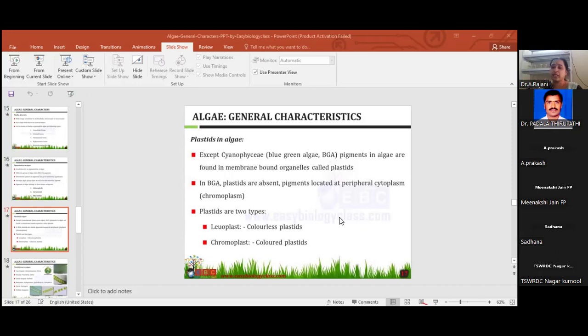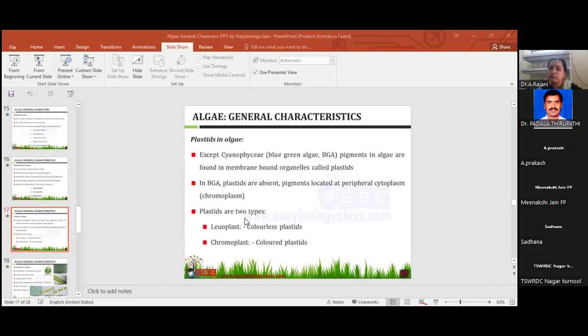Very, very, very important. Many times they ask in the blue-green algae examples, which algae have plastids absent. All cyanophyceae members, Nostoc, Anabaena, Oscillatoria, Scytonema, these are all cyanobacteria or BGA. Here plastids are absent. Pigments are located in the peripheral cytoplasm, which is called chromoplasm.